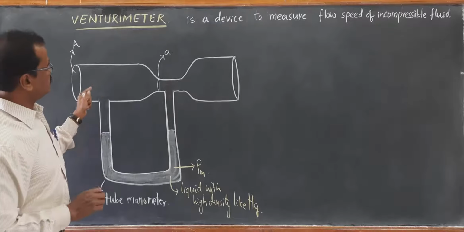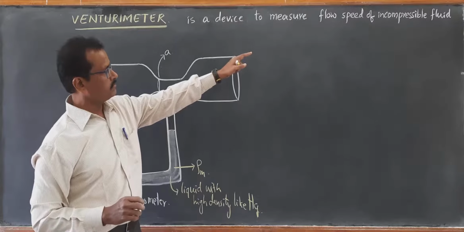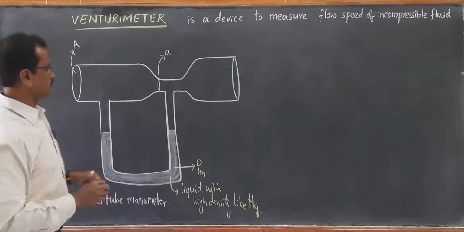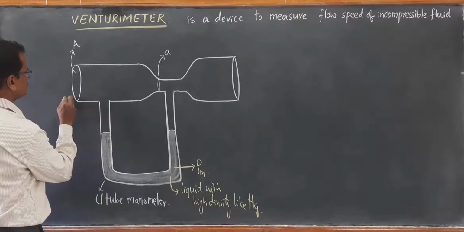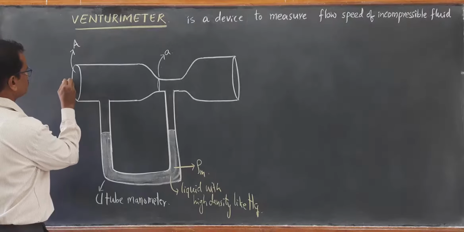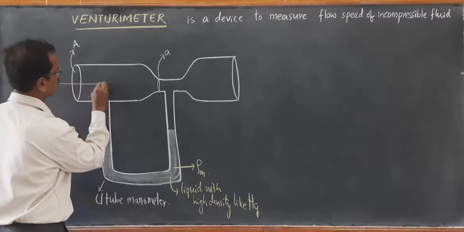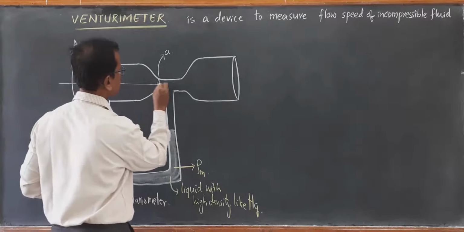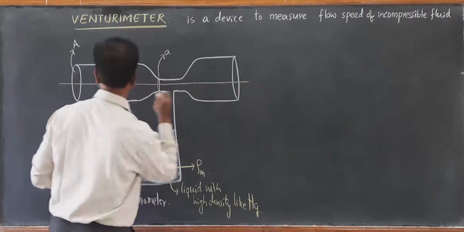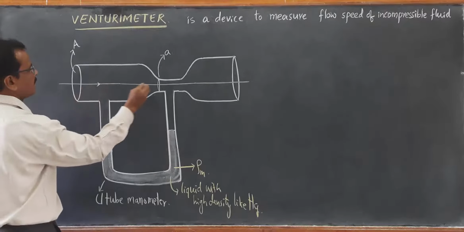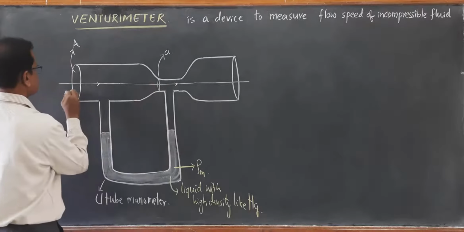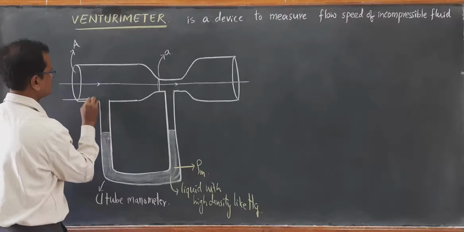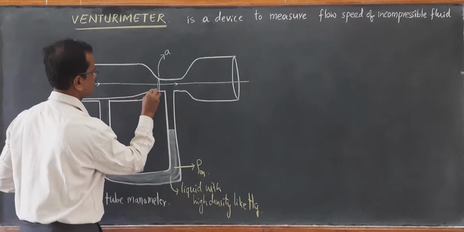Now the incompressible fluid whose speed is to be measured is allowed to flow through this. Let V1 be the speed with which the liquid flows through. I am drawing the streamlines.